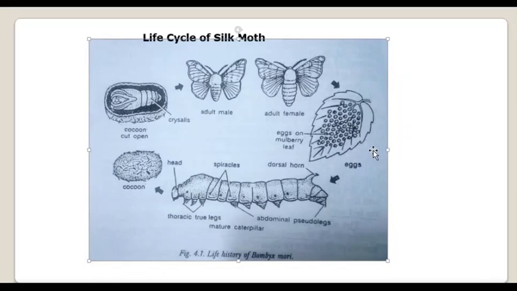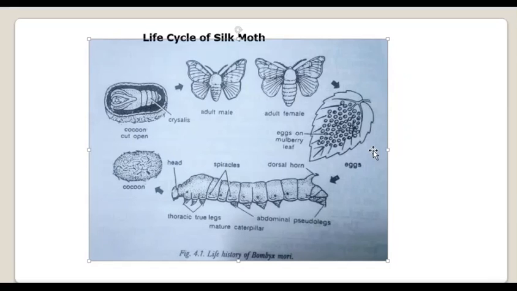Now tell me, the adult male and female, are they feeding stages? Are they going to feed anymore in their life? No, they are non-feeding stages. So ultimately the quality of the egg laid depends on what? If the adult is a non-feeding stage, then the quality of the egg laid or the cocoon depends totally on the health of the larva, right? So if the larvae are fed well on healthy mulberry leaves, then the quality of the cocoon will be improved, right?